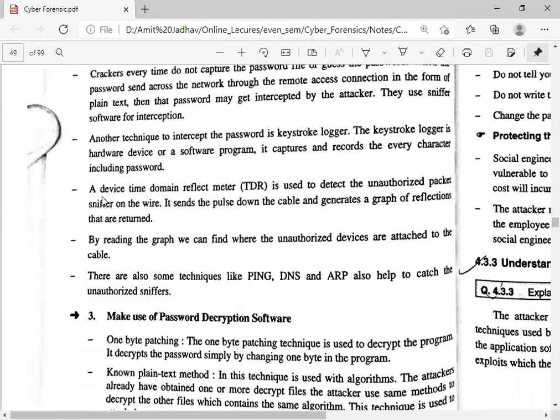The next is a device, a time domain reflectometer, which is used to detect an unauthorized packet sniffer on the wire.